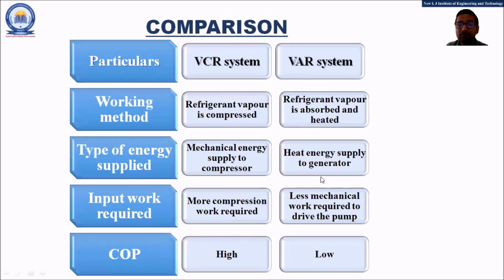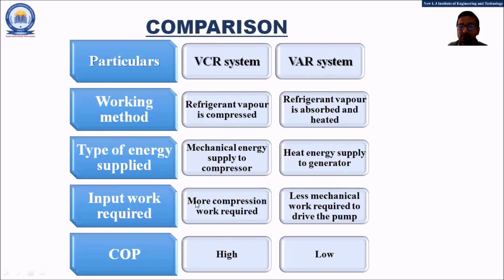Let us now proceed further and understand the comparison between VCR and VAR so that the concept will be much clearer to you. Working method: in the VCR, refrigerant vapor is compressed in the compressor, whereas in the VAR, the refrigerant vapor is first absorbed in the absorber and then it is heated in the generator. Type of energy supplied: in the VCR, mechanical energy is supplied to the compressor. In the VAR, the heat energy is supplied to the generator for heating the strong solution.